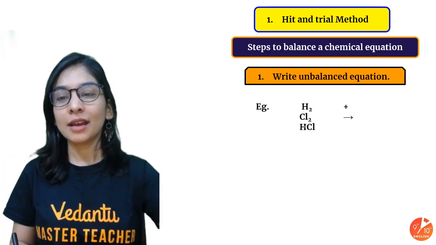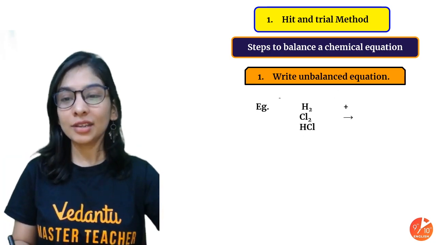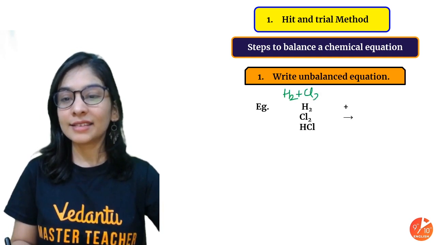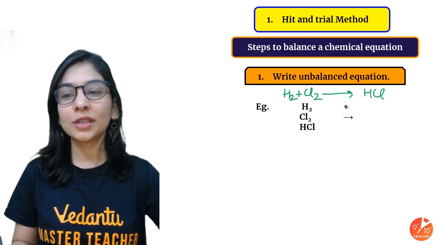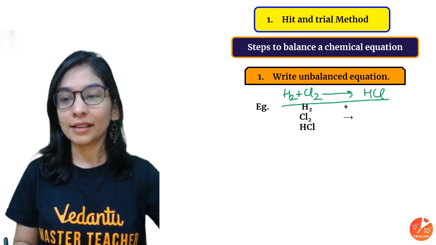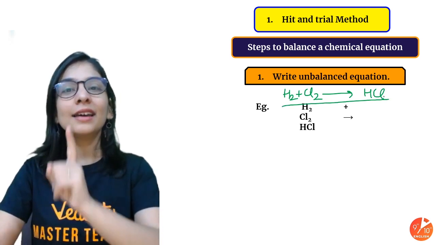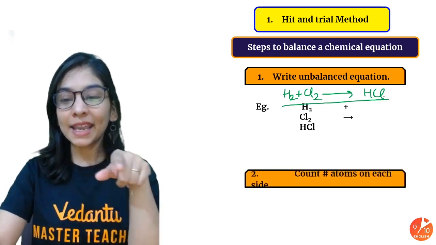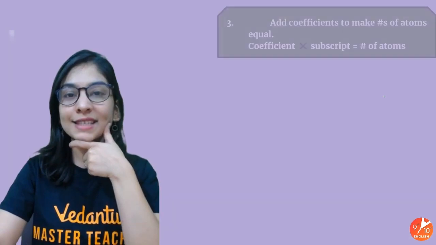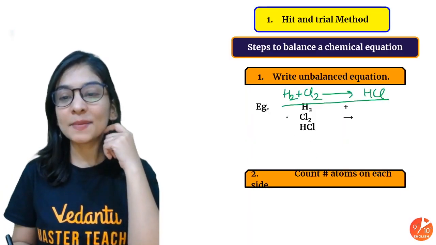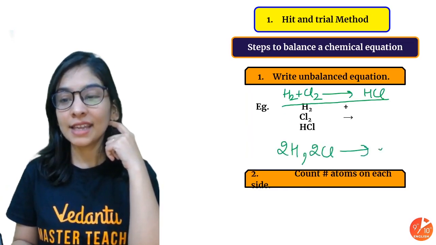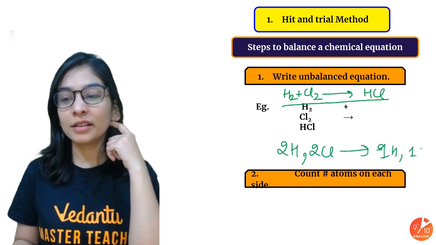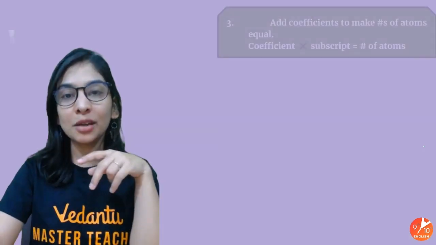First of all, write an unbalanced chemical equation: hydrogen reacts with chlorine to give HCl. Okay, students, so this is just an unbalanced chemical equation. Second, we'll count the number of atoms on both the sides. Counting is very simple: I make sure that I have 2 hydrogen and 2 chlorine on the reactant side and 1 hydrogen and 1 chlorine on the product side. Numbers are not equal, I'm done.